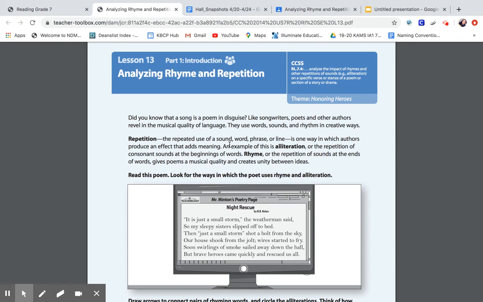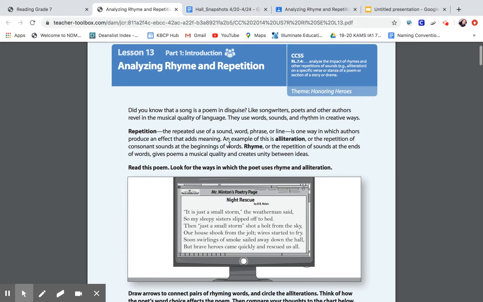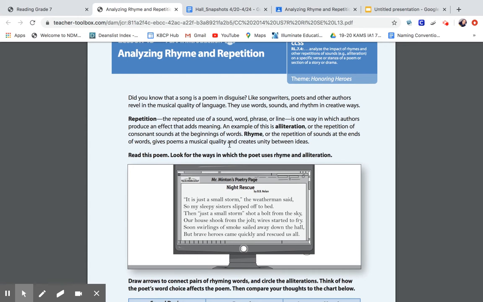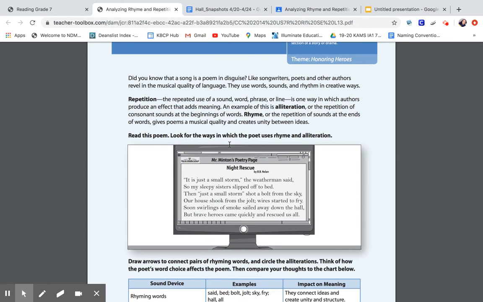An example of this is alliteration, or repetition of consonant sounds at the beginning of words. Rhyme, or repetition of sounds at the end of words, gives poems a musical quality and creates unity between ideas. I just want you to read this poem and look for different rhymes and alliteration throughout. I'm going to give you a minute to do that.